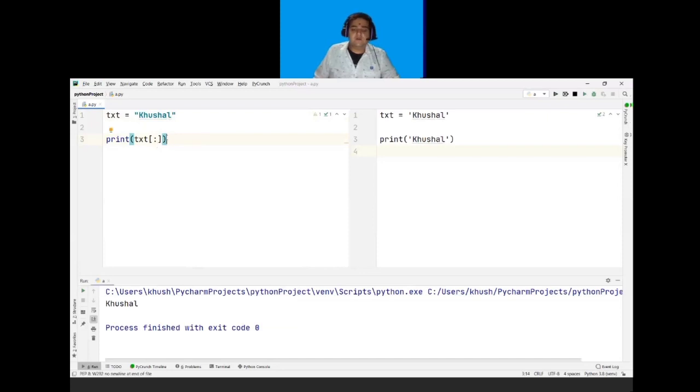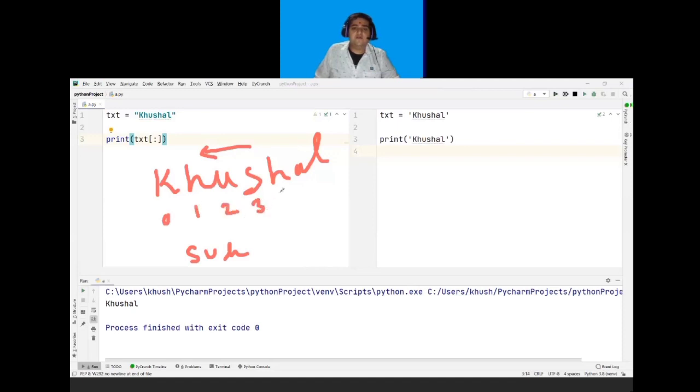Let's see the example here. The value is Khushal, and I want the output as SUH, the backward indexing. Let's see the indexing 0, 1, 2, 3, 4, 5, 6.